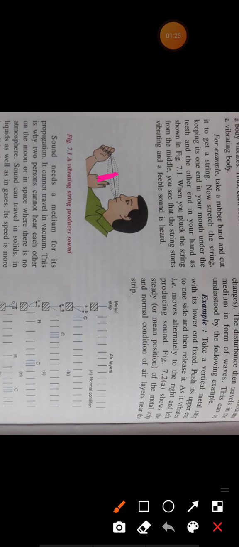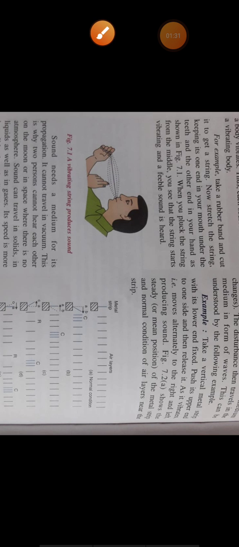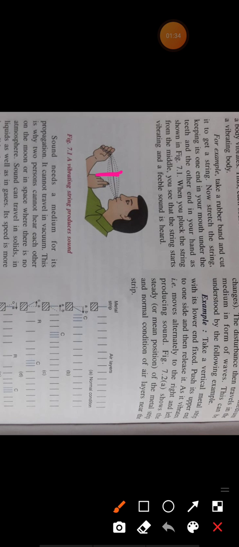Vibrating means it goes up and down, or does to-and-fro motion. When it vibrates, you will hear a very soft sound. This shows us that when a body or object vibrates, it produces sound.